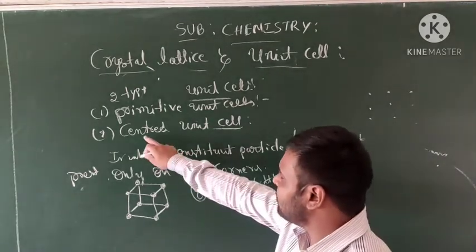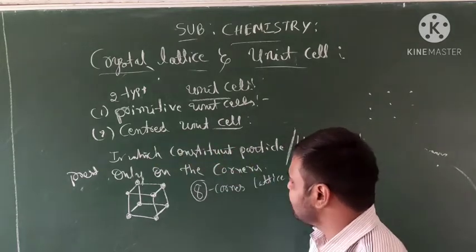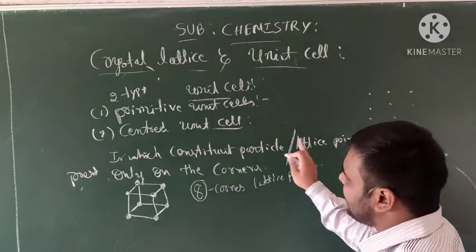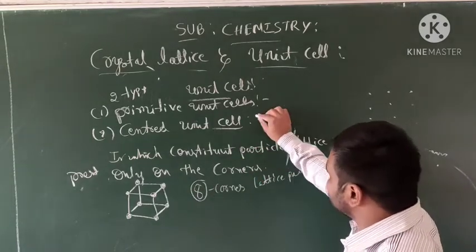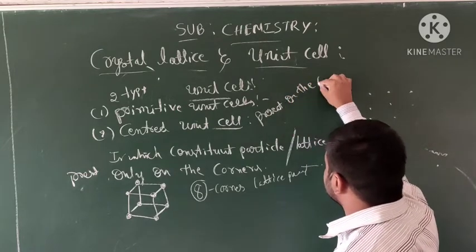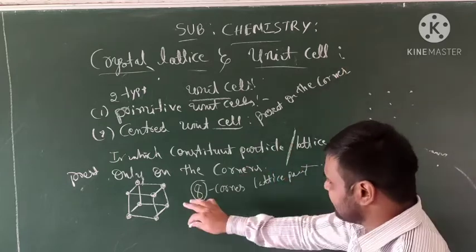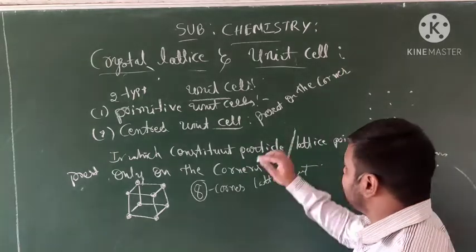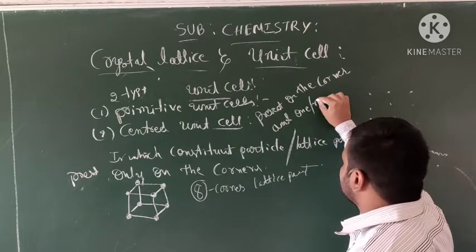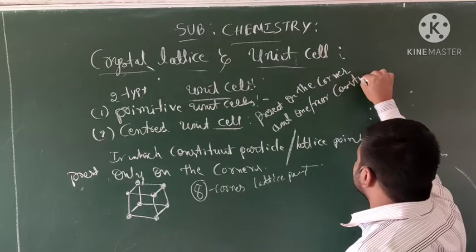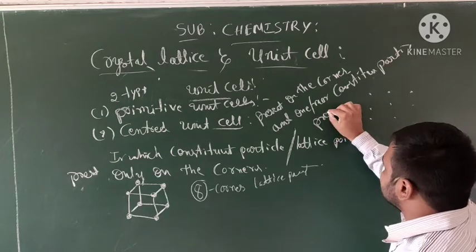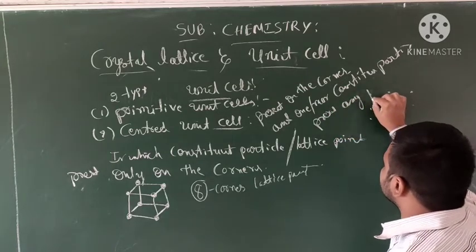Okay students, then what about the centered unit cells? Yes, centered unit cells are those in which constituent particles or lattice points are present on the corners, and one or more constituent particles are present at any other position.